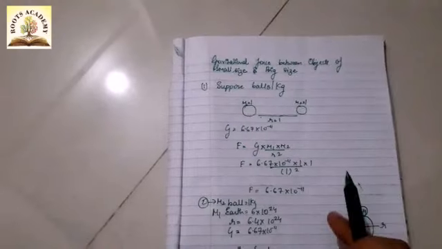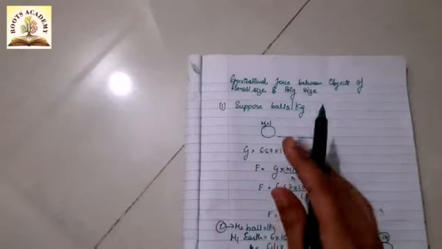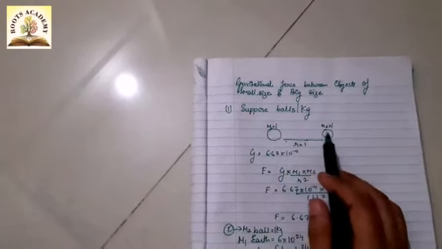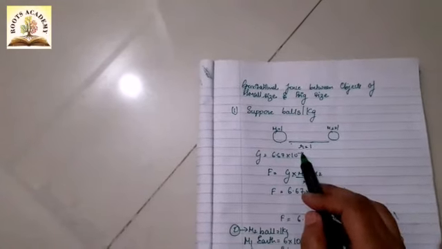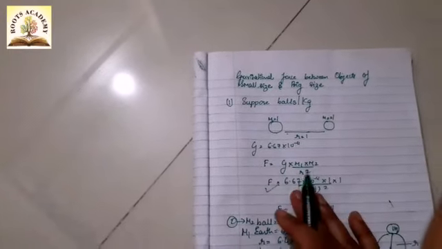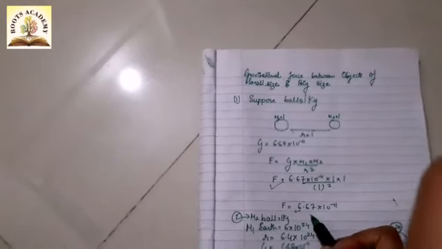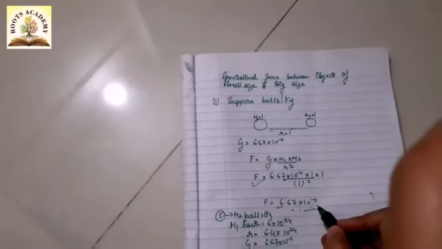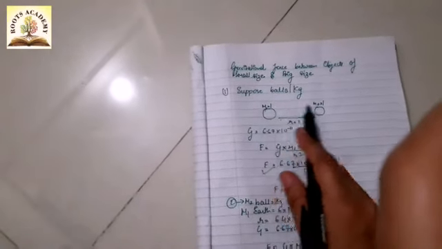Like the gravitational force between objects of small size. If there are two balls, both with a mass of 1 kg, and the distance between the balls is 1 meter, when we put all these values in the universal gravitational constant expression, we get a force equal to 6.67 into 10 raised to minus 11. This force is so small that the two objects do not move; there is no motion between them.